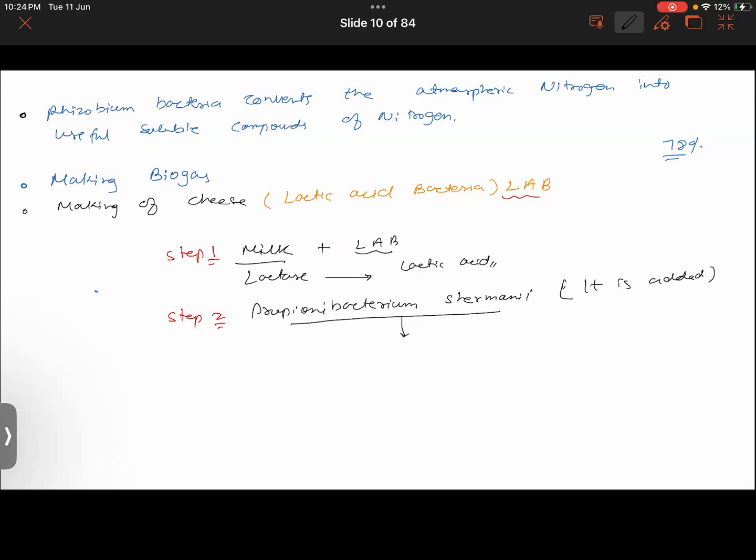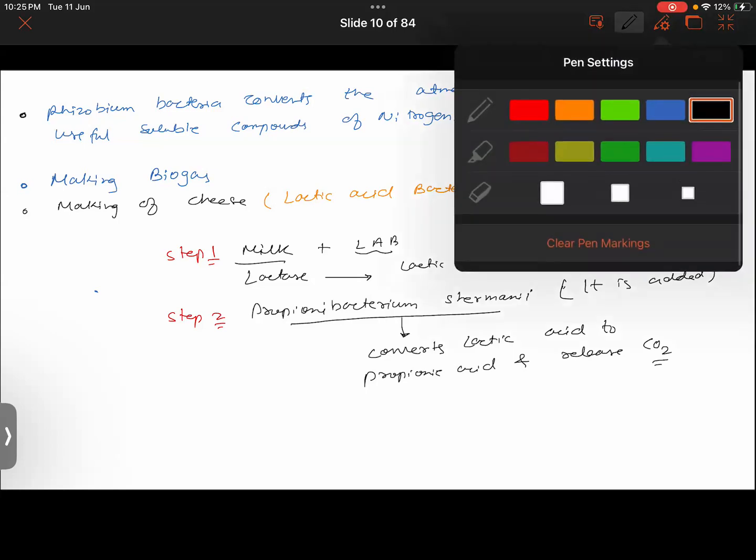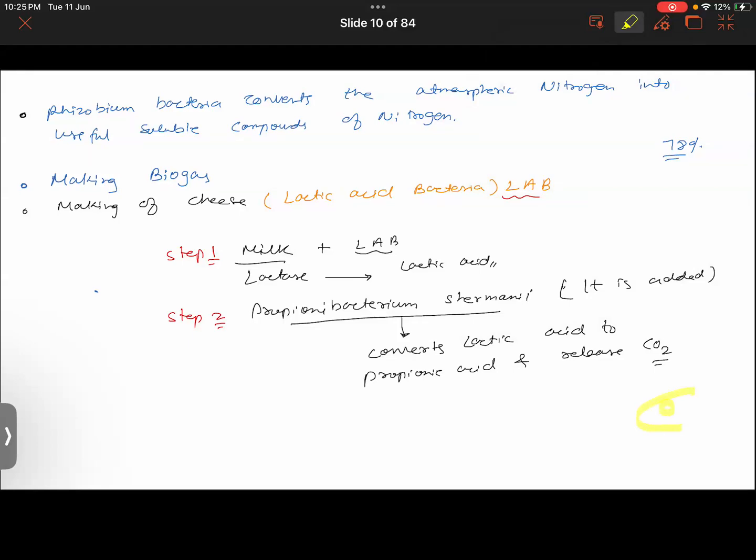Now this bacteria converts lactic acid to propionic acid and releases carbon dioxide gas. So in the cheese, if you were to see a slice of cheese, there would be so many holes in it. Why are there holes in it? Because of this carbon dioxide gas.